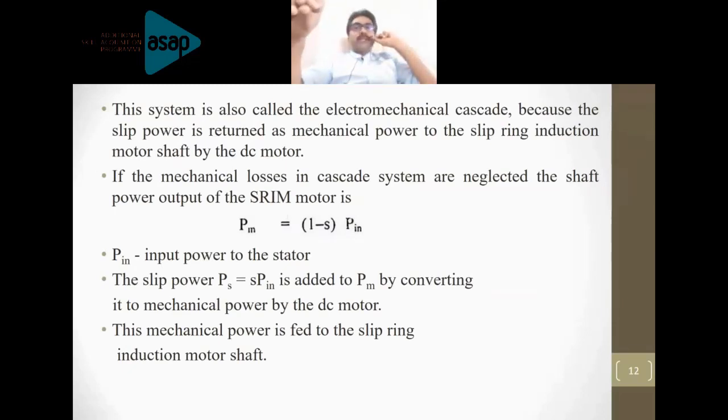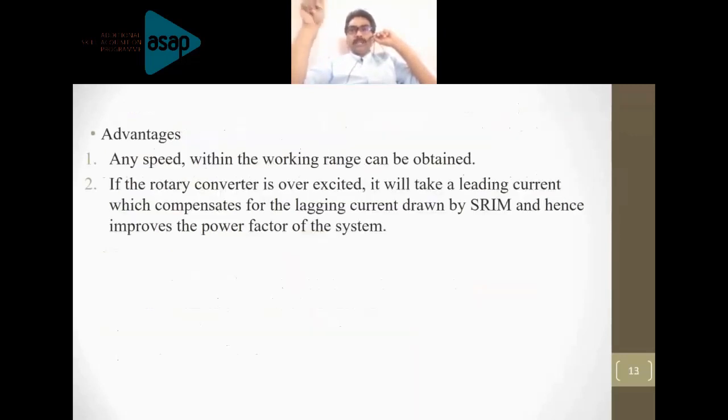Whatever I just explained is given as points, just to have a look at it. The slip ring induction motor is coupled to the shaft of the DC motor. Power is taken to the rotary converter, then it is converted into DC, and the DC motor is driven with the help of the output of the rotary converter. The speed of the slip ring motor is adjusted by adjusting the speed of the DC motor with the help of a speed regulator. Right? Next slide.